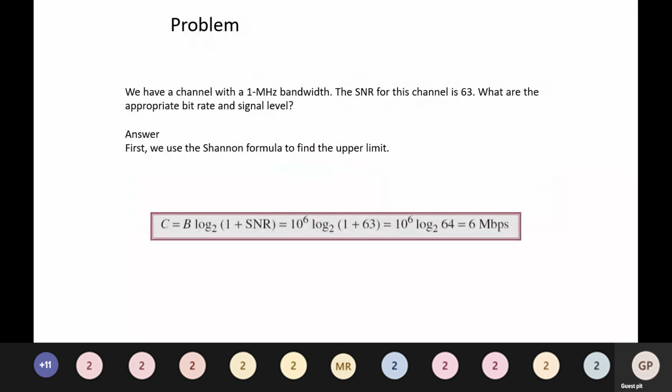Next problem. We have a channel with a 1 megahertz bandwidth. The signal to noise ratio for this channel is 63. What are the appropriate bit rate and signal level? First we use the Shannon formula to find the upper limit. C is equal to B log base 2 of 1 plus SNR, which is 10 to the power 6 log base 2 of 1 plus 63, which is equal to 10 to the power 6 log base 2 of 64, which is equal to 6 megabits per second.